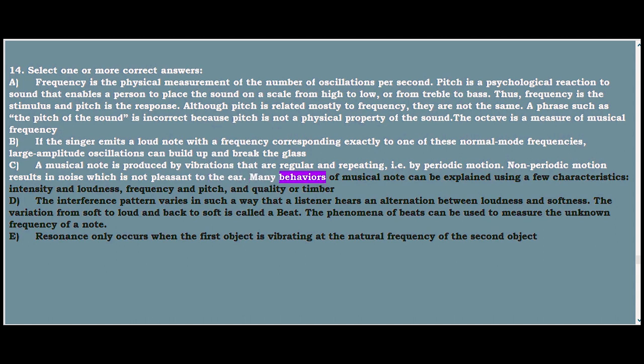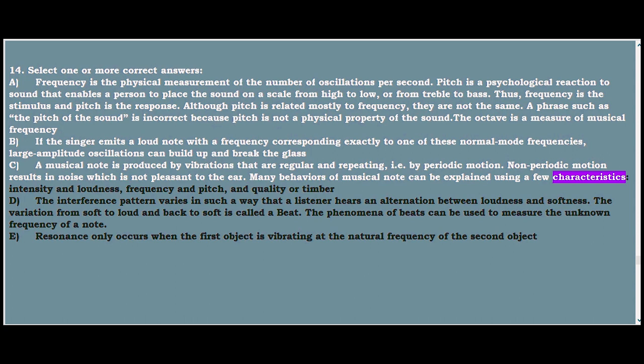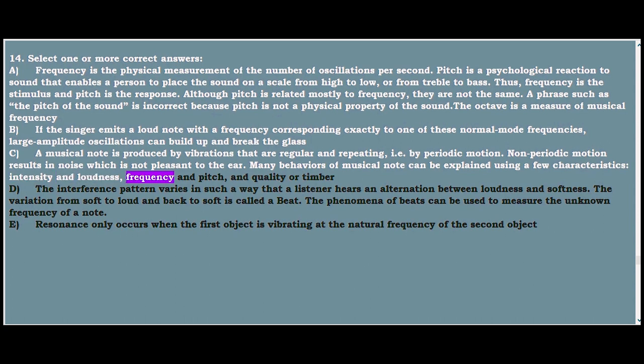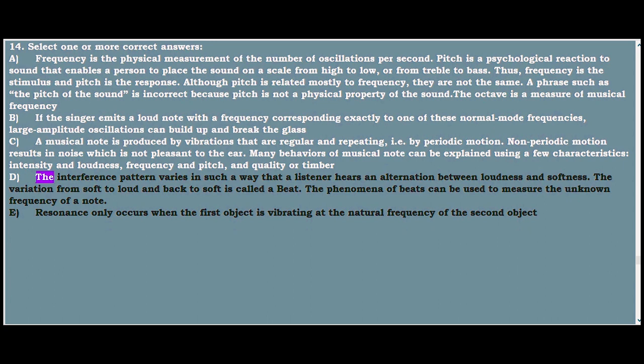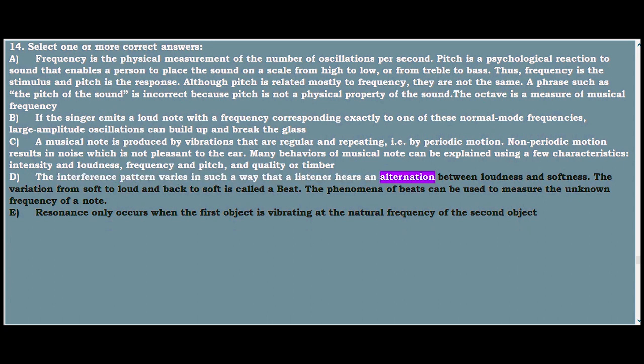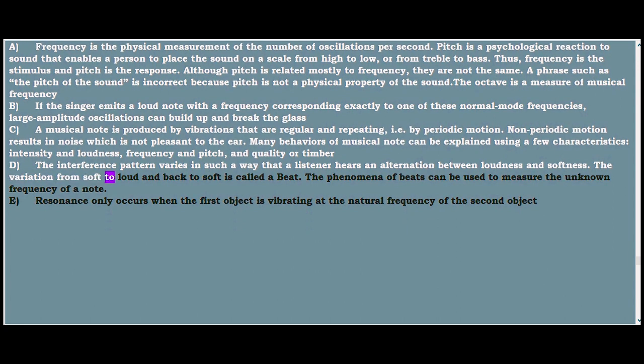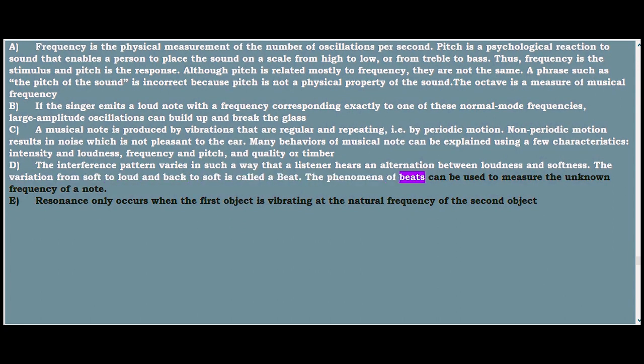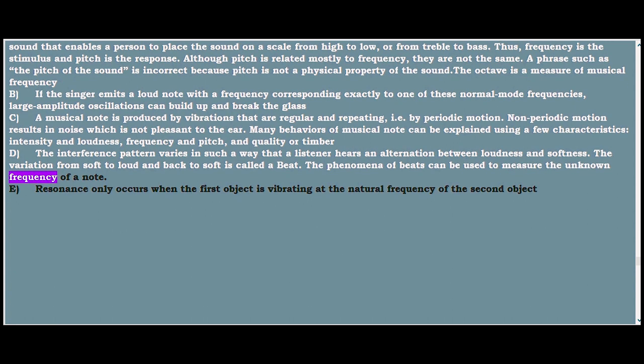Many behaviors of a musical note can be explained using a few characteristics: intensity and loudness, frequency and pitch, and quality or timbre. D. The interference pattern varies in such a way that a listener hears an alternation between loudness and softness. The variation from soft to loud and back to soft is called a beat. The phenomenon of beats can be used to measure the unknown frequency of a note.